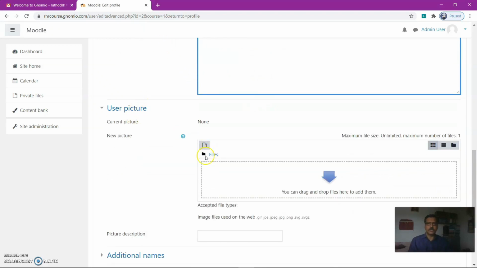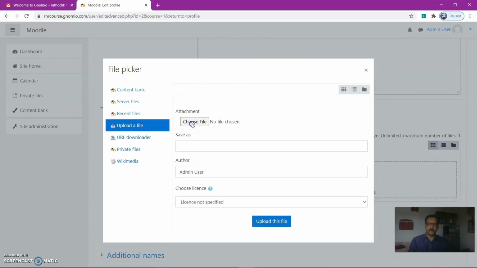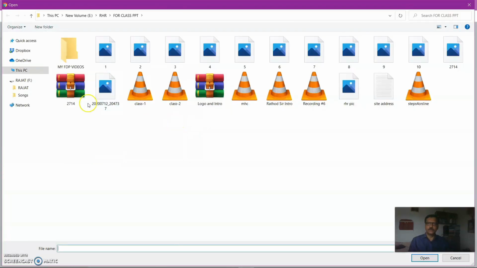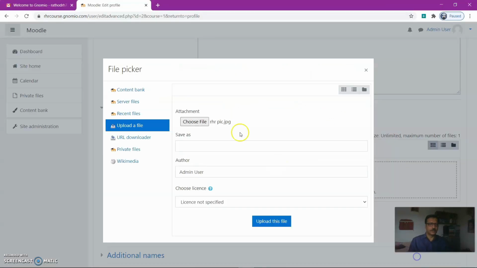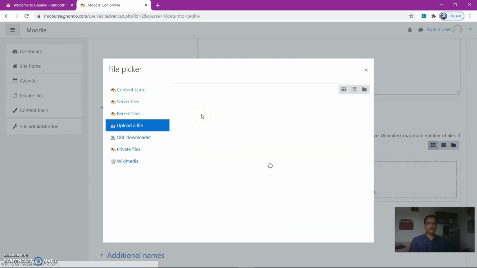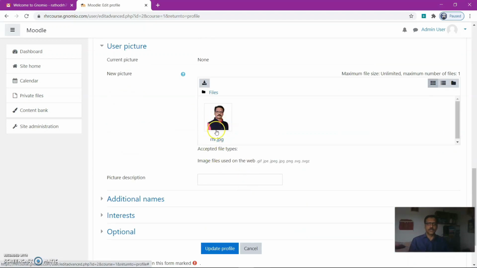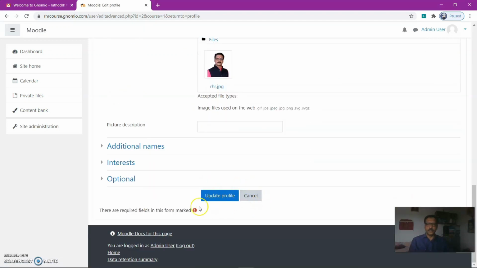Then you can use a profile picture. Choose. I will use this one. Photo. Save as RHR. Not necessary, but you can use that. License not specified. Here it gives the picture and just go to update profile.